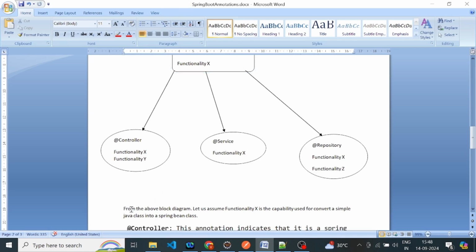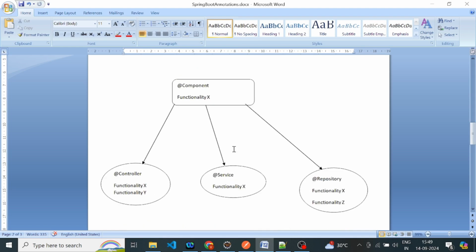So here, as I mentioned, from the above block diagram, let us assume functionality X is the capability used to convert a simple Java class into a Spring Bean class. As I told, all four annotations are stereotype annotations, which means all these annotations have one common functionality, that is functionality X, which means all four annotations have the capability to convert a simple Java class into a Spring Bean class.